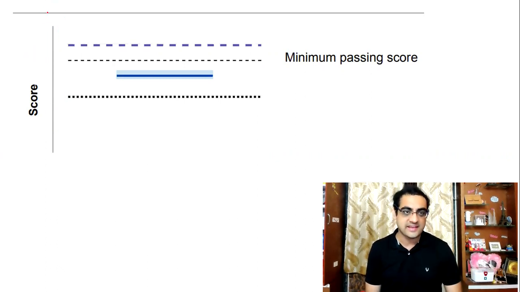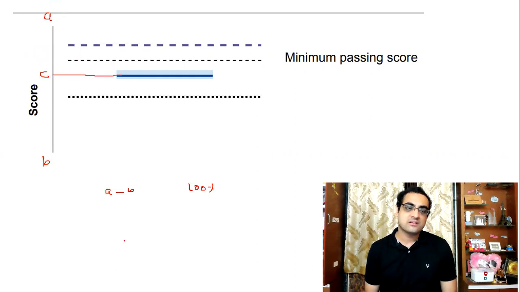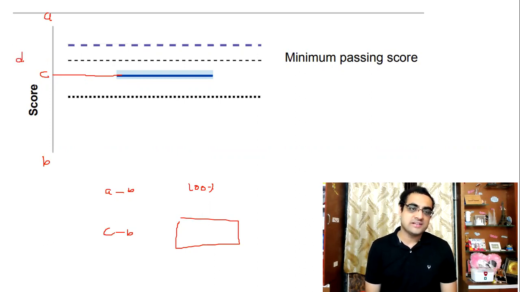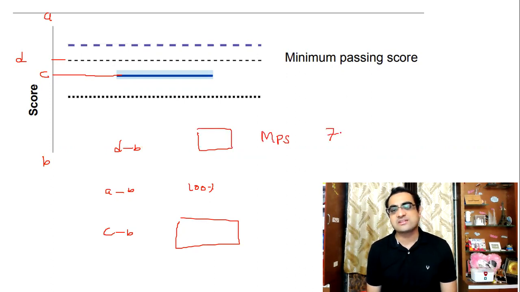Look at this particular distance, let's say A to B. This distance A minus B corresponds to 100%, and then your marks, let's say over here, C minus B corresponds to what percentage? And then look at this one also, D, let's say. D minus B corresponds to what percentage, and that would be the minimum passing score. I believe somewhere around 70% would be the minimum passing score.